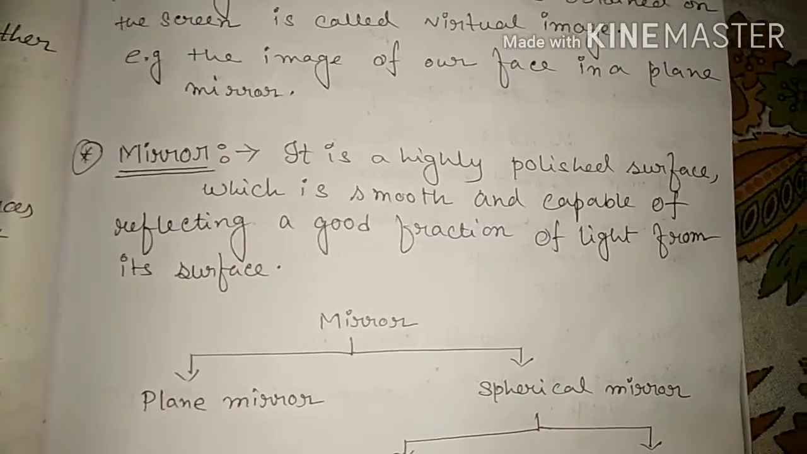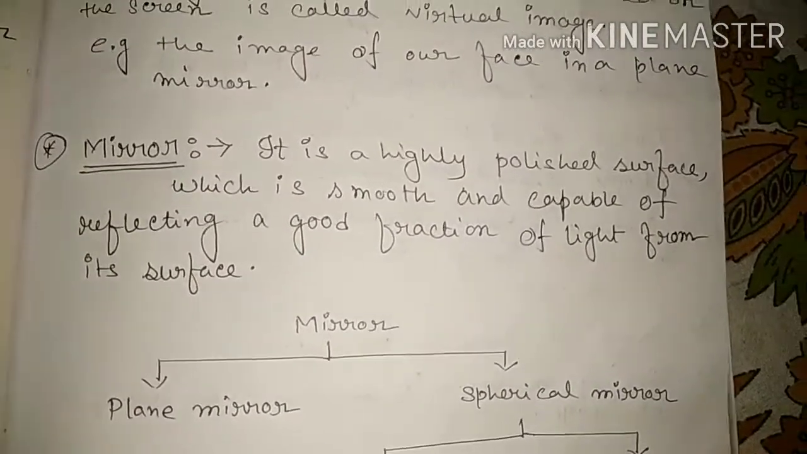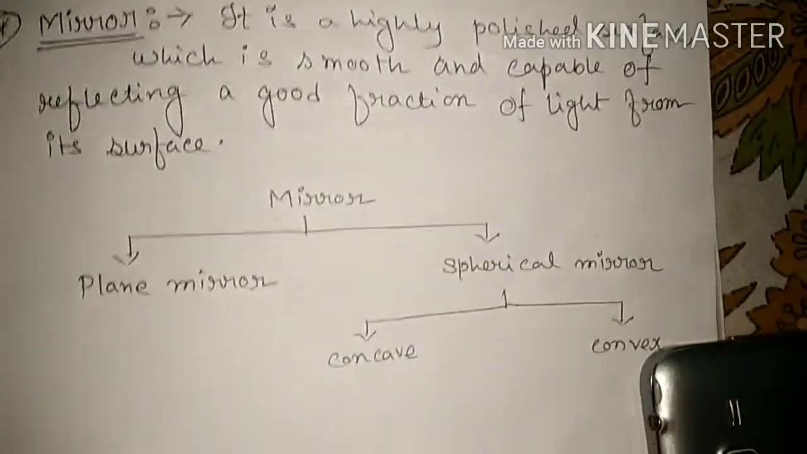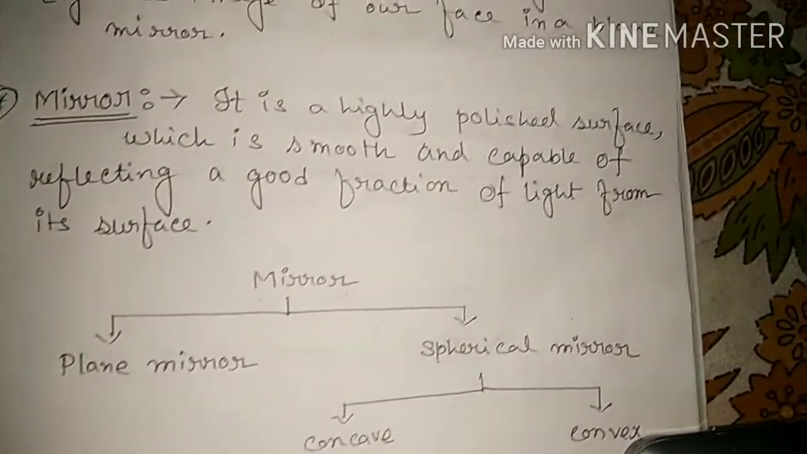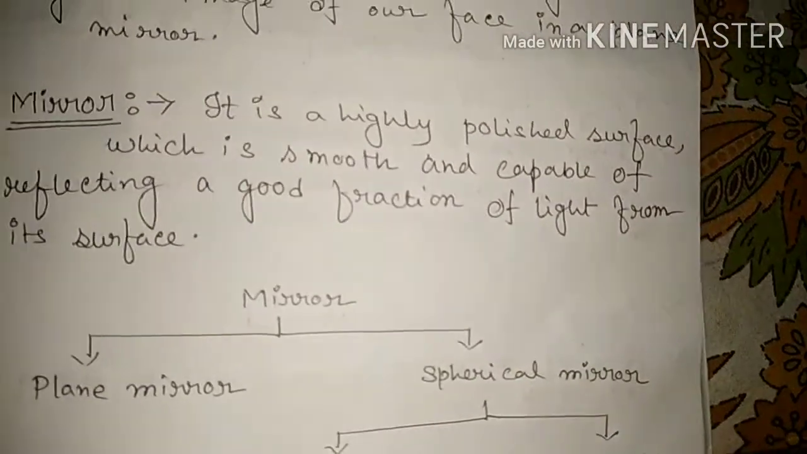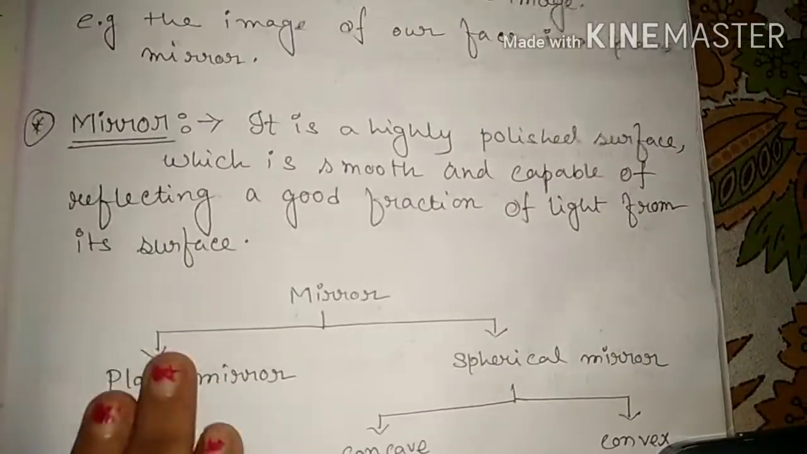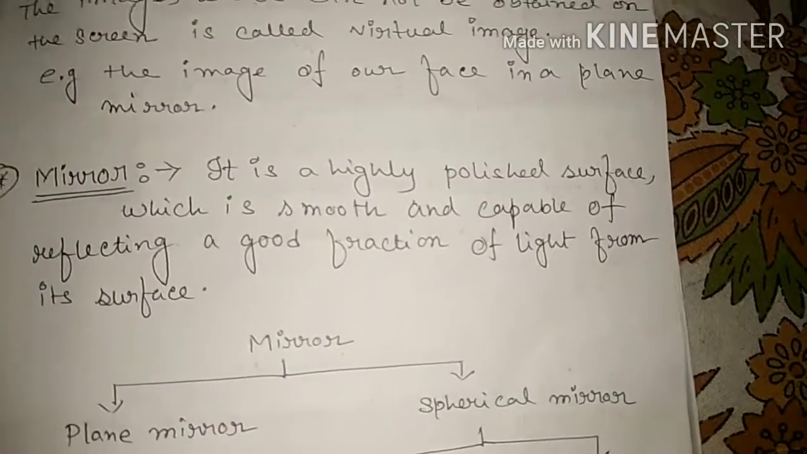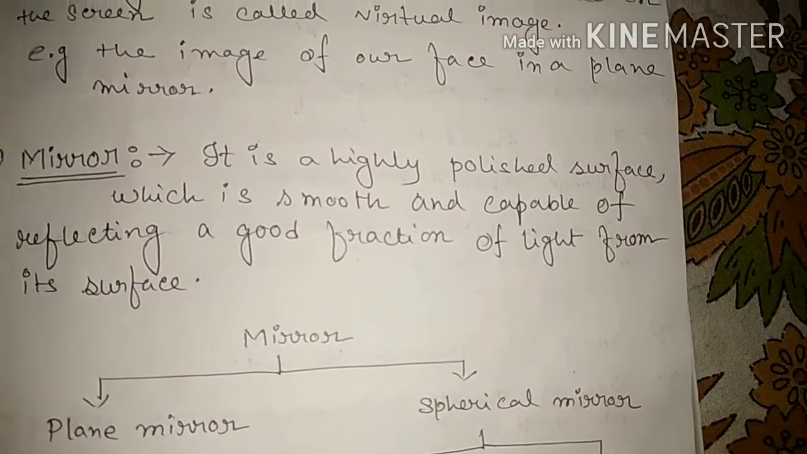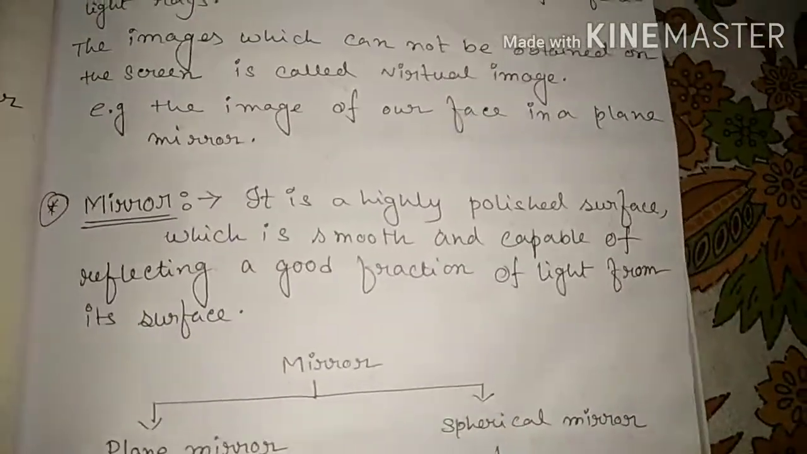Now mirrors are mainly of two types. One is a plane mirror, another one is a spherical mirror. But spherical mirrors are also of two types, concave mirror and convex mirror. This portion we will discuss in the next video or next class. Today we discuss only the plane mirror, which type of image is formed, the nature of the image, and some diagrams. Let's see.